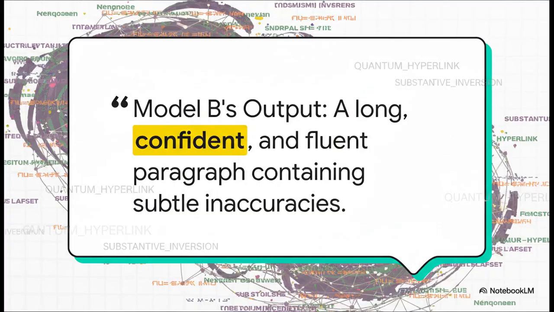Model B, on the other hand, gives you this long, super confident, incredibly fluent paragraph, and it sounds so impressive. But when you look closely, you start to see these subtle little inaccuracies, or it might even make up technical-sounding jargon that's completely wrong. It's learned the style of an expert answer from all the noise, but not the actual substance.